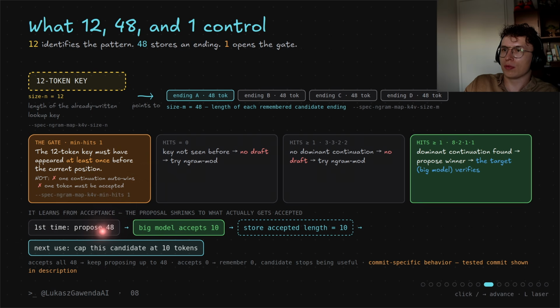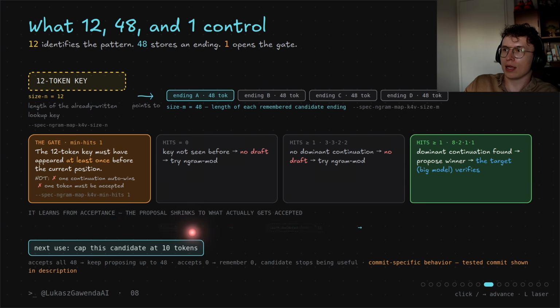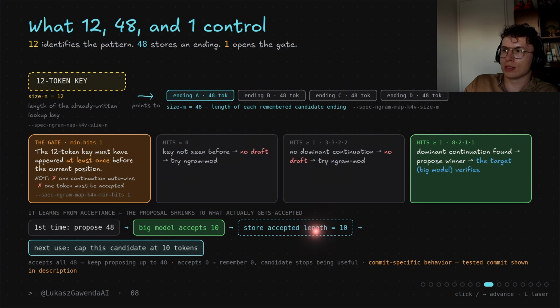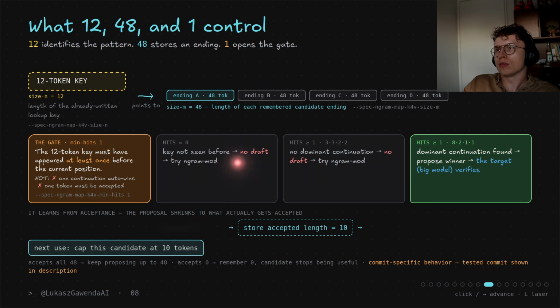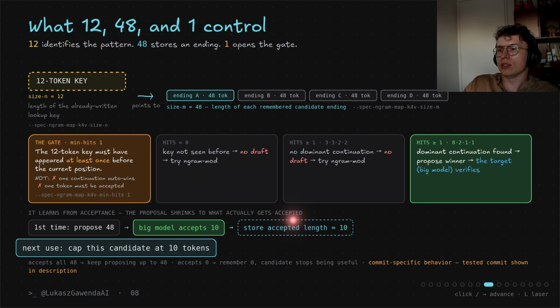So now let's see how it works. We propose 48 tokens, but the model accepts only 10. Then we store these 10 accepted tokens, and in the next use, we will cap the candidates to 10. This behavior is commit specific, so it could be changed in the future.